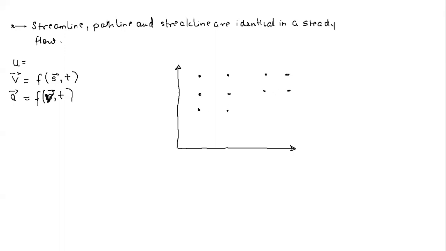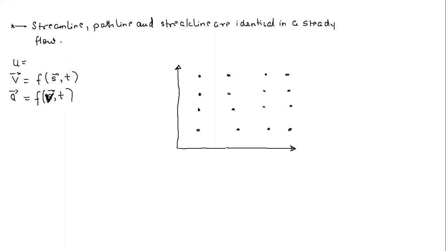Just try to understand this thing. Now, let us start with the definition of a streamline.